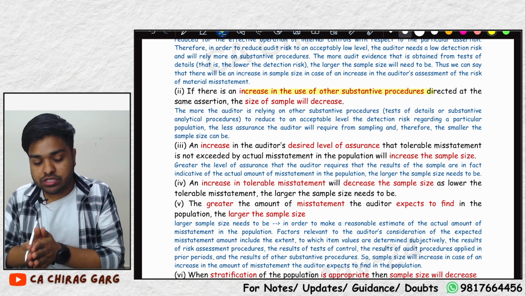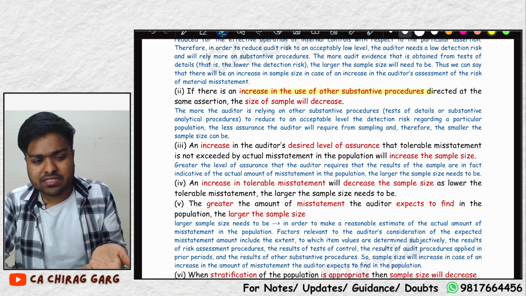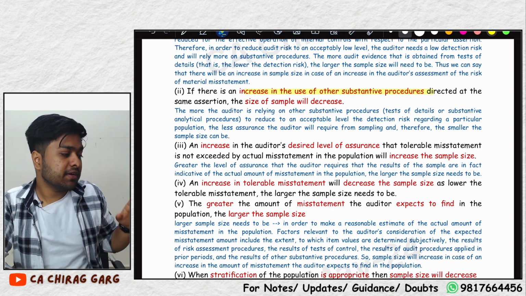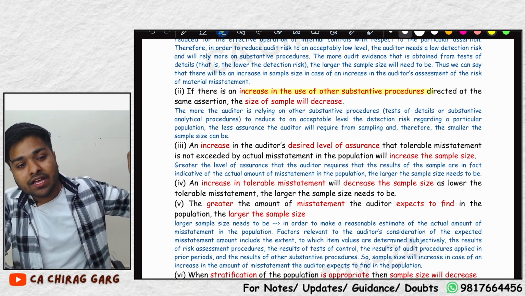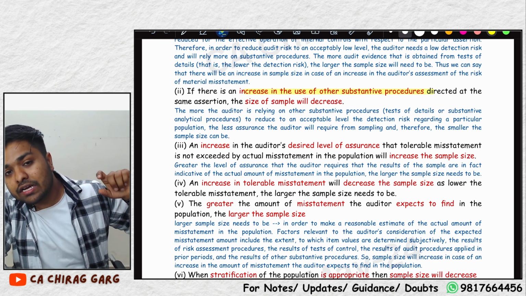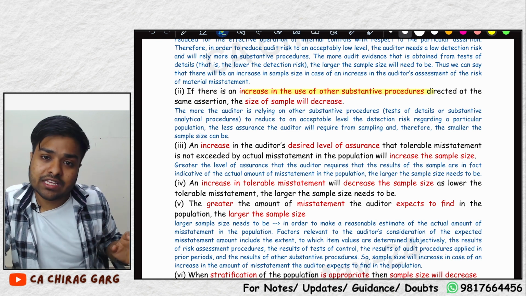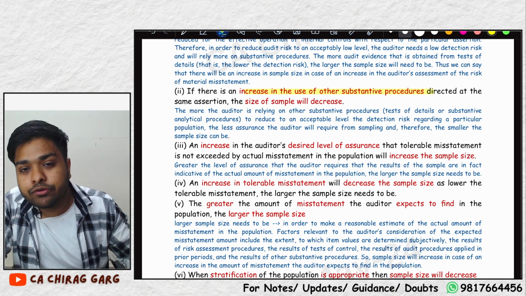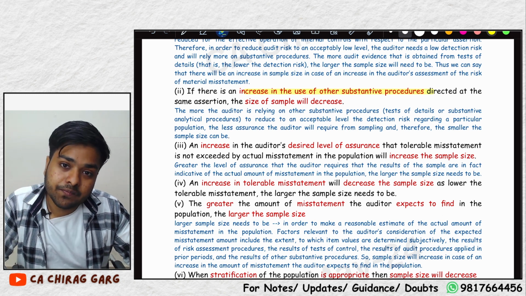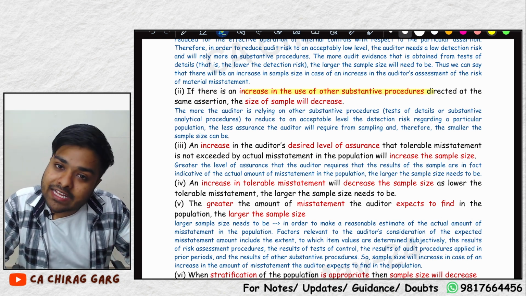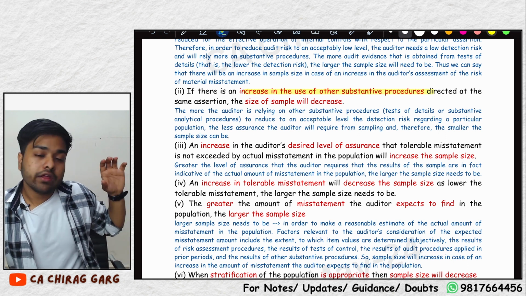Substantive analytical procedures. There is a very famous example in ICAI study material. If there is a building with 10 floors and 80% occupancy rate, and one floor is charged 10,000, then 80,000 should be credited in the books every month. That is an analytical procedure.